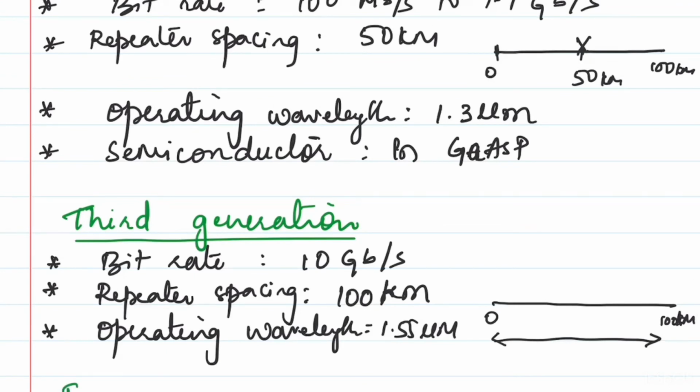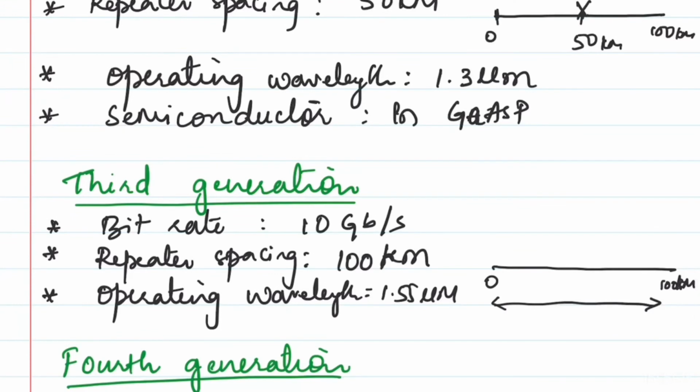Now the fourth one. I'm moving fast because this is not so important and you will get it when you read it. I'm explaining it while writing, so I think you are able to get it. Still, if you have any problem, you can let me know, and I will take care in the next video. Next is bitrate. For the fourth generation, the bitrate has moved to 10 terabytes per second. As I told, we moved to terabytes also.